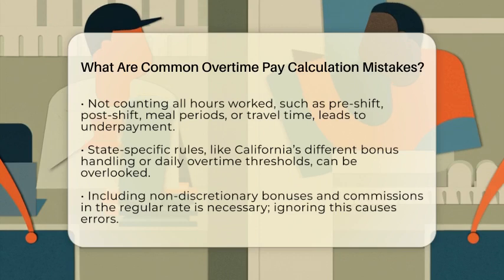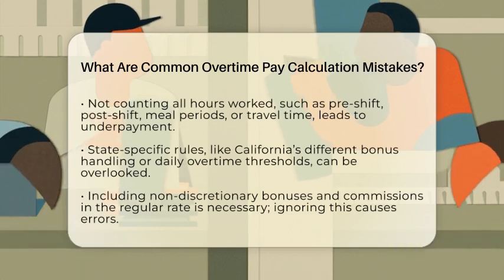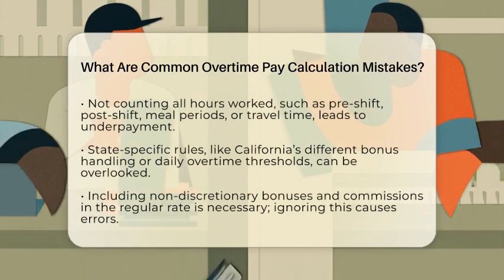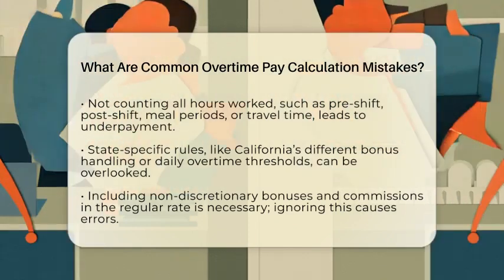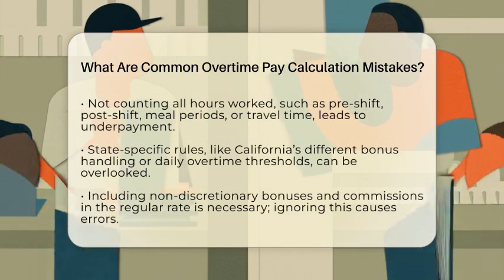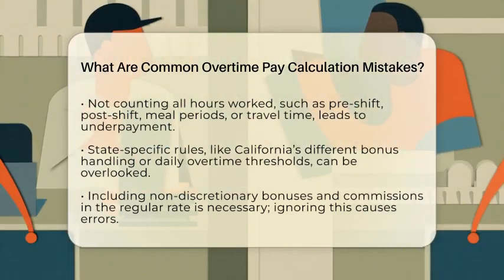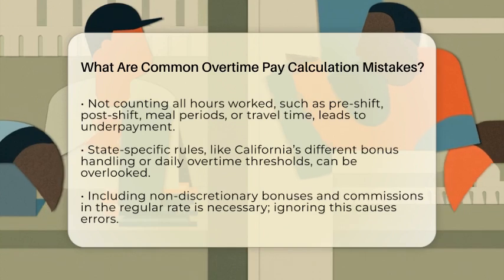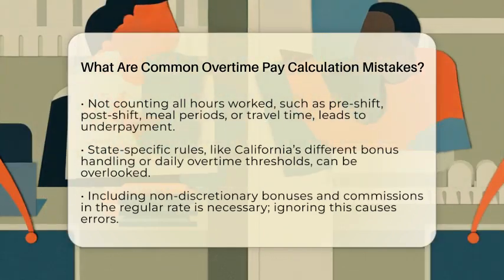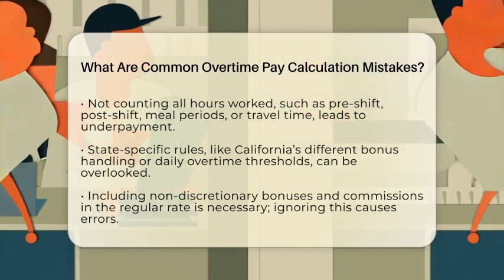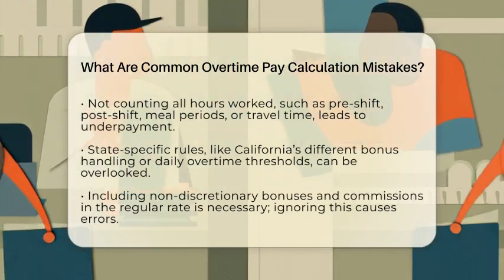Another common error is averaging hours over multiple weeks to avoid paying overtime. But federal law says overtime must be paid for any work over 40 hours in a single week, no matter what happened in other weeks. Employers also sometimes forget to count all hours worked. This includes time before or after shifts, meal periods that aren't true breaks, or travel time during work hours. Missing these hours means workers don't get paid properly.